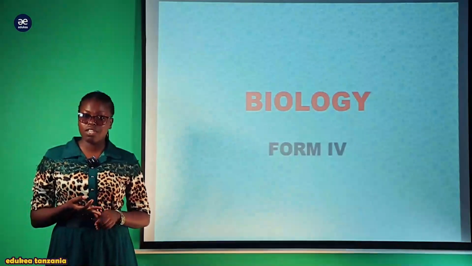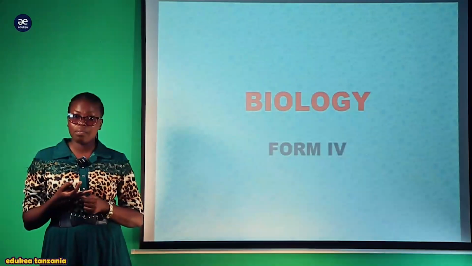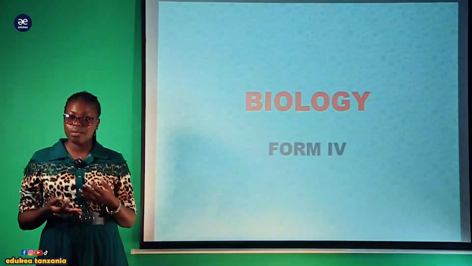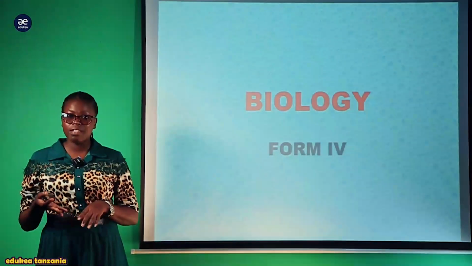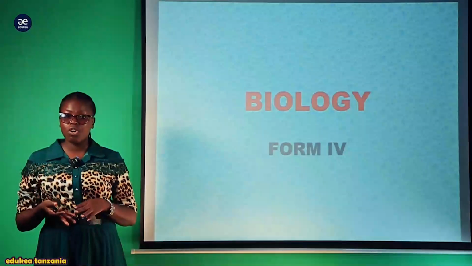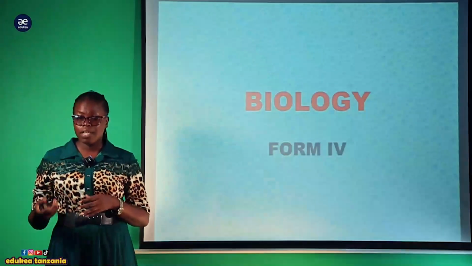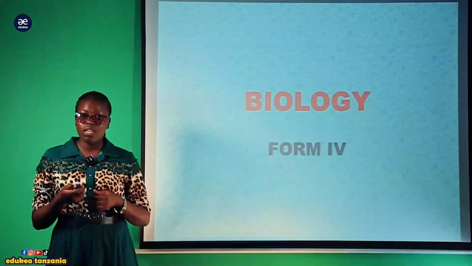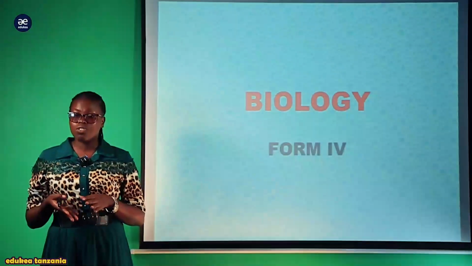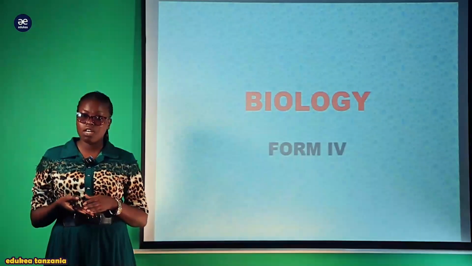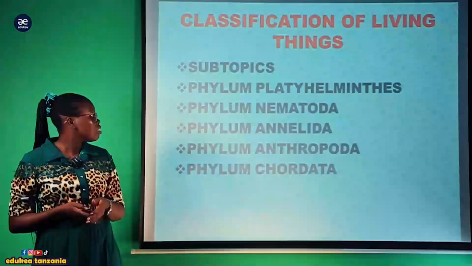So in today's session, at the Form 4 level, I will take you through the last kingdom, the kingdom Animalia, which comprises a variety of organisms. This is the largest kingdom, comprising a variety of organisms which differ in their morphology. Also, they have distinctive features which distinguish one phylum from another. So I welcome you to this session, because you are going to gain a lot of knowledge which can help you to tackle different questions concerning your practicals and your classification process during your studies.